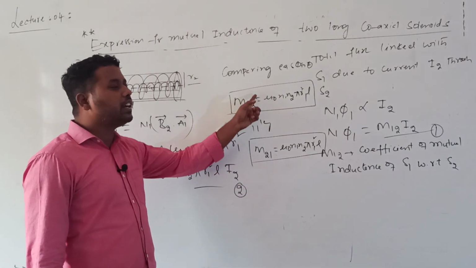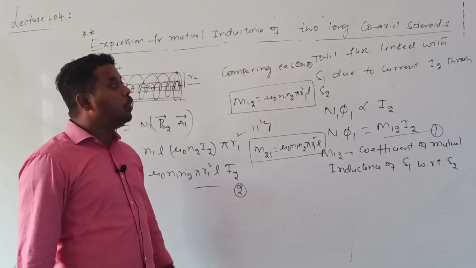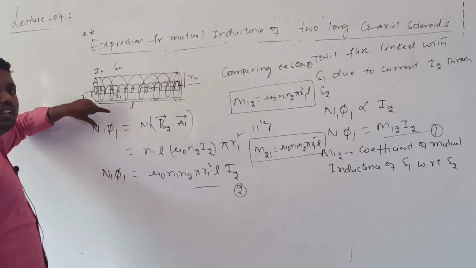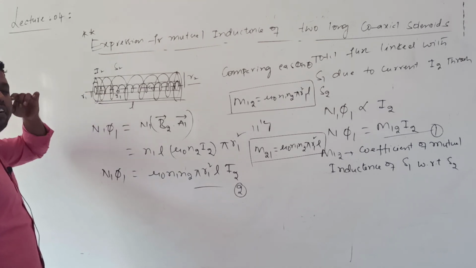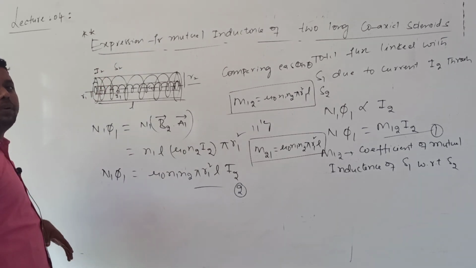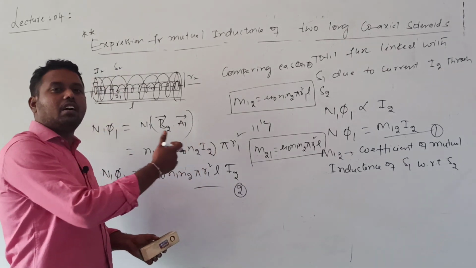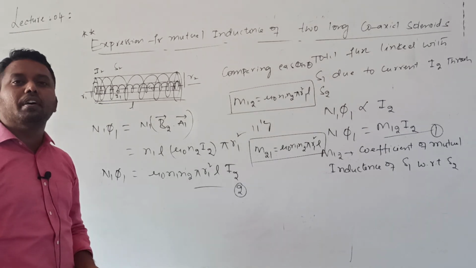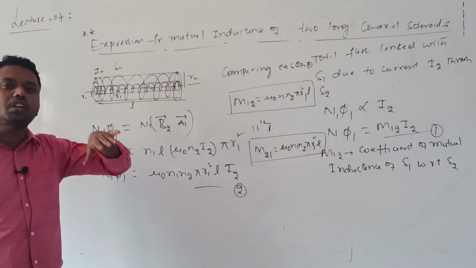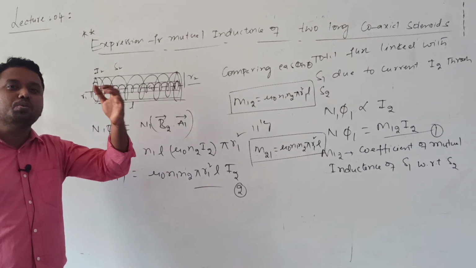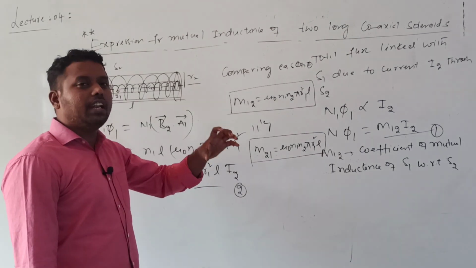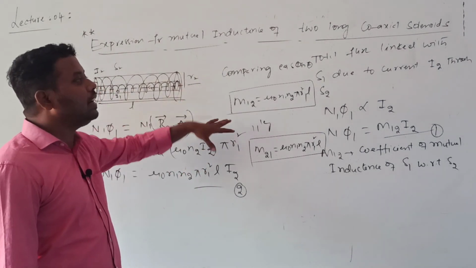This is how to calculate the mutual inductance. Once again, now I calculated the mutual inductance of S1 with respect to S2. Similarly, we can also calculate the mutual inductance of S2 with respect to S1. Shall we see how to calculate that also? But remember, here I am calculating only for the solenoid. From the objective point of view, you need to calculate mutual inductance for different shapes. That you need to remember. How to calculate the mutual inductance, you get it clearly.